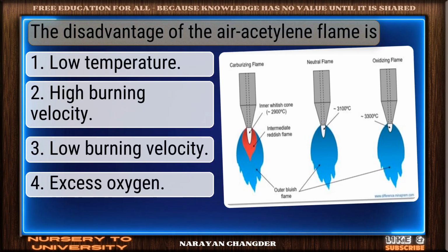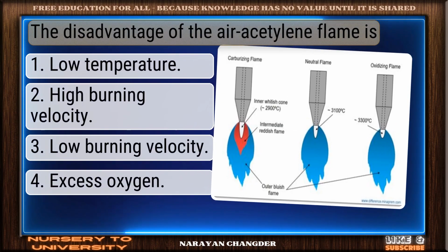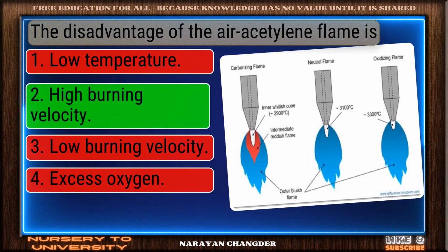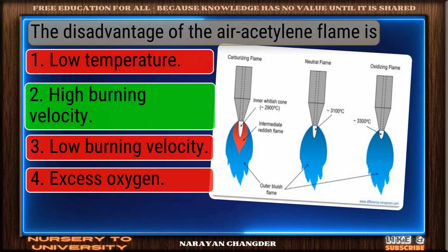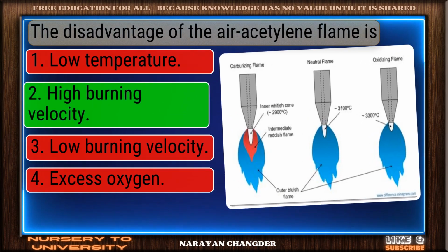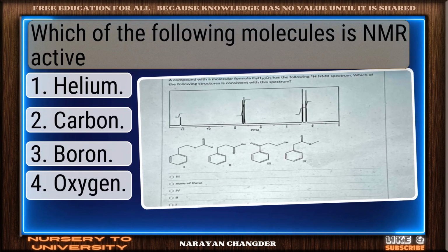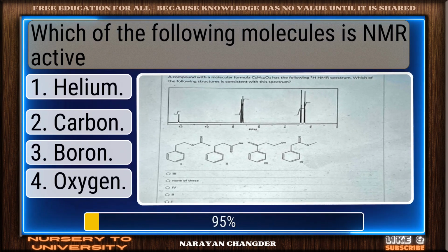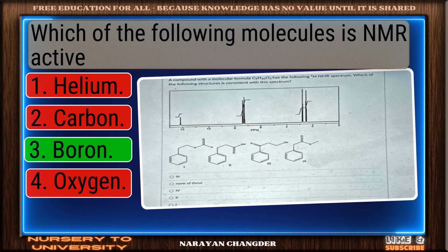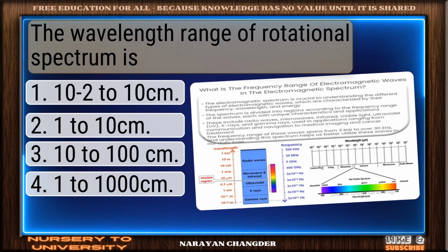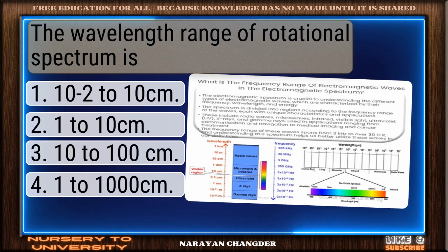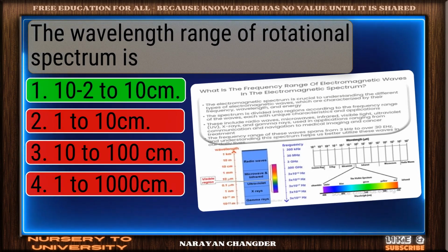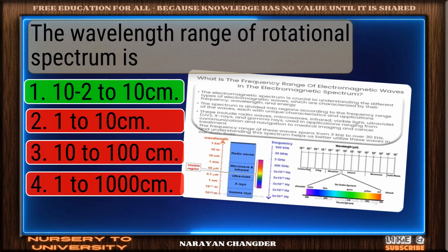The disadvantage of the air acetylene flame is? Well done. High burning velocity is the right choice. Which of the following molecules is microwave active? Nicely done. Boron is a solid answer. The wavelength range of rotational spectrum is? Nice work. You chose 10-2 to 10 cm and it is correct.